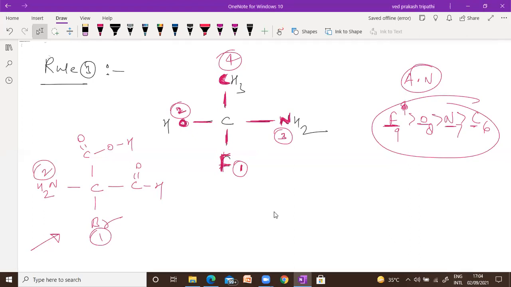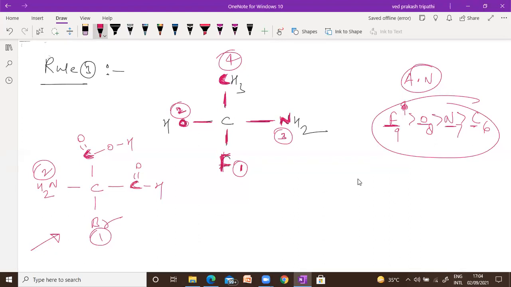Now, which is number 3 and 4? Someone is saying top carbon. You know why top carbon? This carbon and this carbon are common.